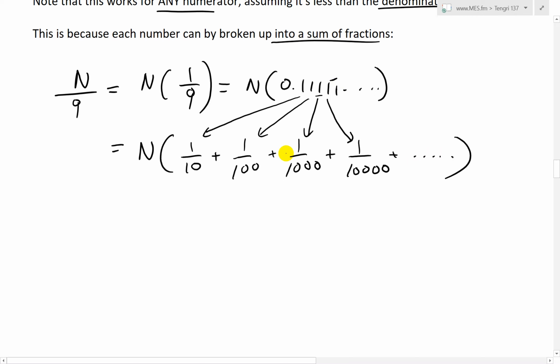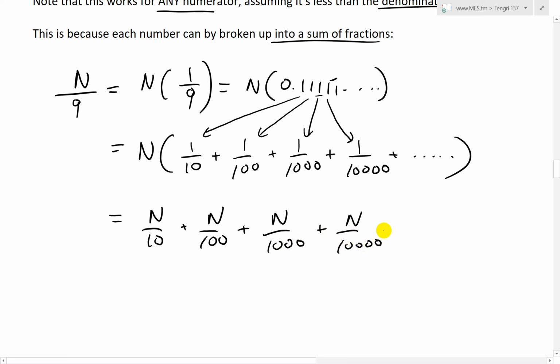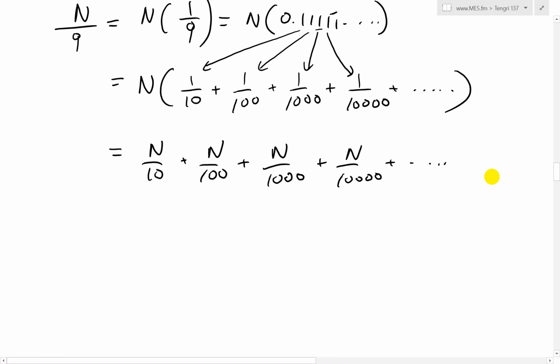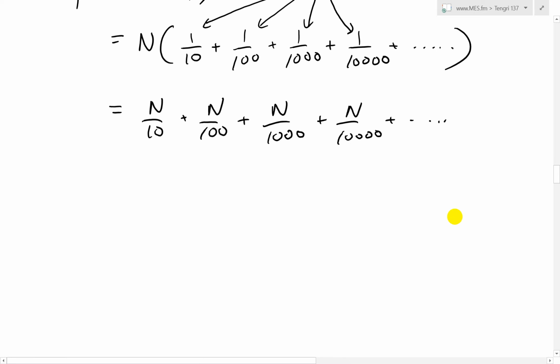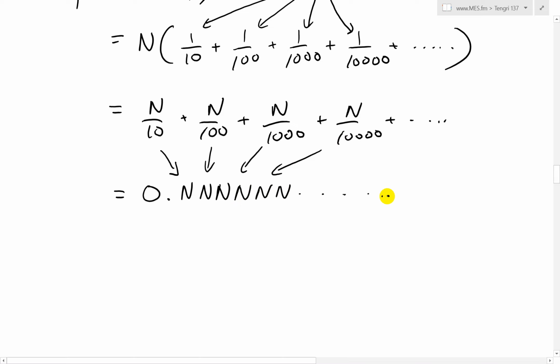So now that we have that, we can multiply this n inside. So when we multiply, we get n over 10 plus n over 100 plus n over 1,000 plus n over 10,000, etc. And all this means in decimal form is 0.n, that's this n over 10. Now this n over 100 goes here, and this one goes here, etc. And then we end up getting n, etc. So that is our pattern.